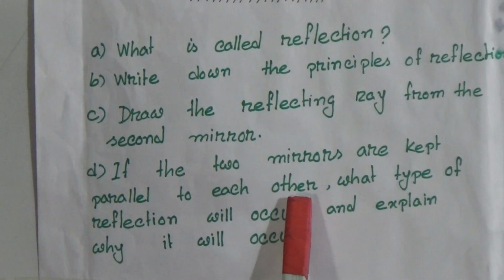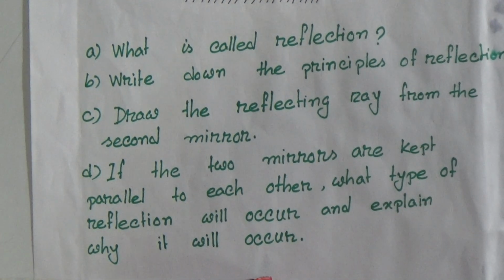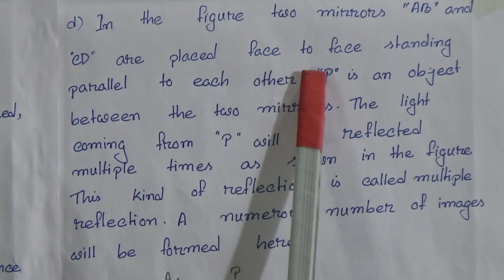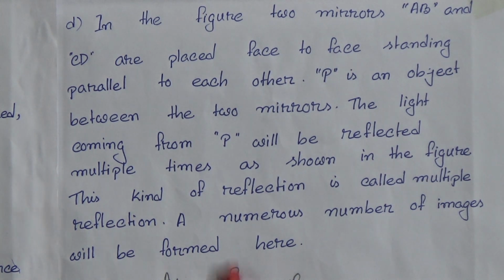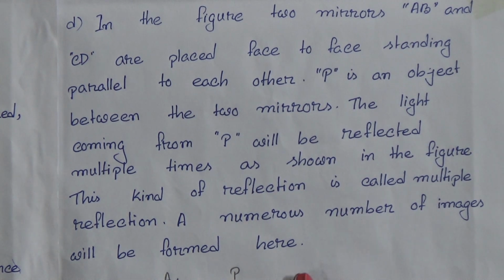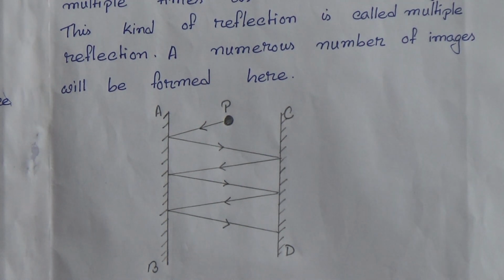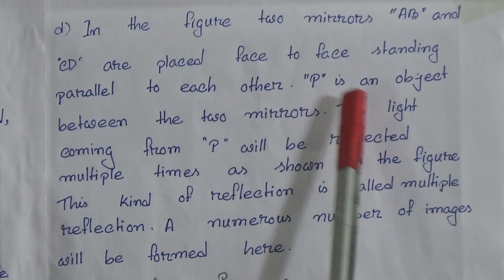Question D, if the two mirrors are kept parallel to each other, what type of reflection will occur, and explain why it will occur. Answer: in the figure, two mirrors AB and CD are placed face to face, standing parallel to each other. In this picture, AB is one mirror and CD is another mirror. These two mirrors are parallel to each other and placed facing each other. P is an object.